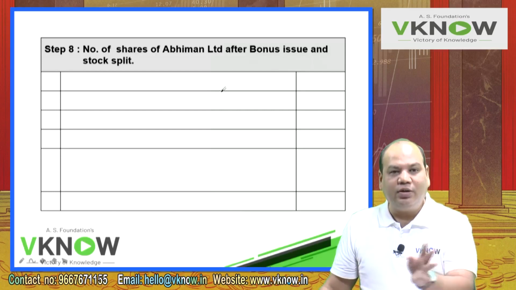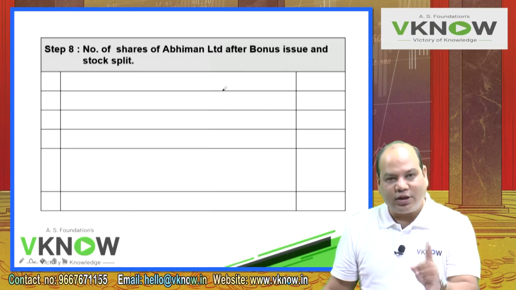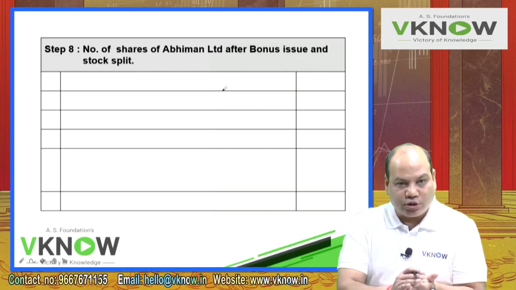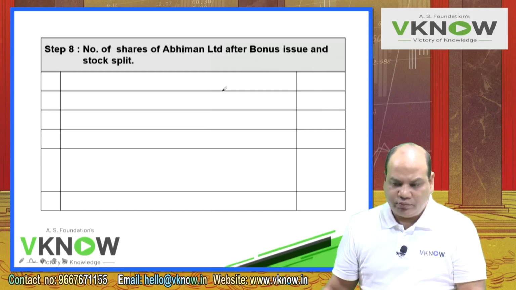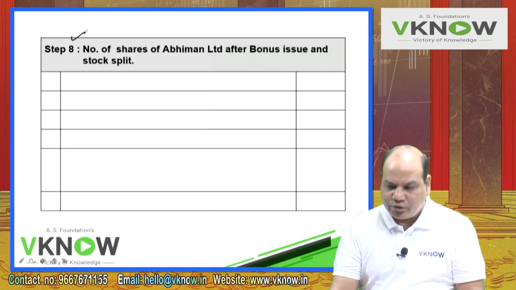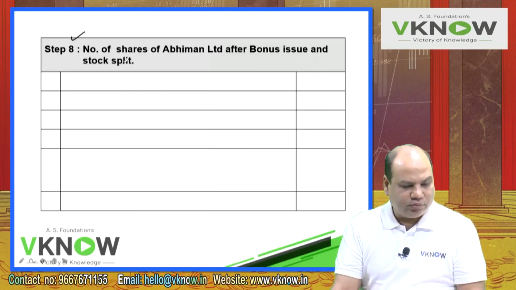Bonus share and stock split. These are not two different situations, they are same. First they will issue bonus share and then they will split into shares of rupees 5 each. So my next working note should be automatically 8. Number of shares of Abhiman Limited after bonus issue and stock split.